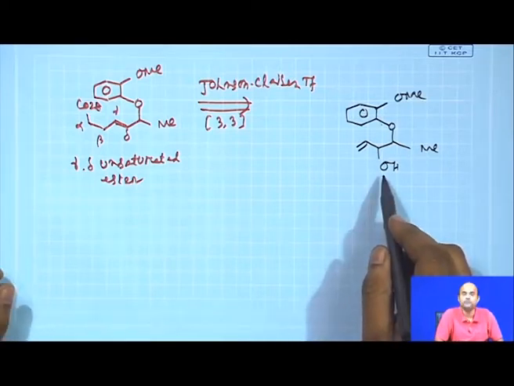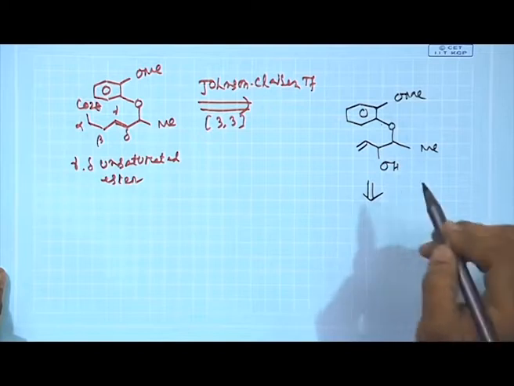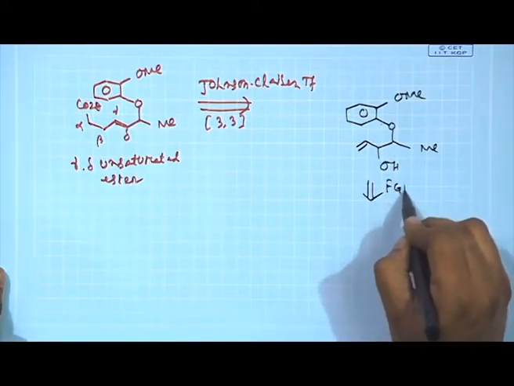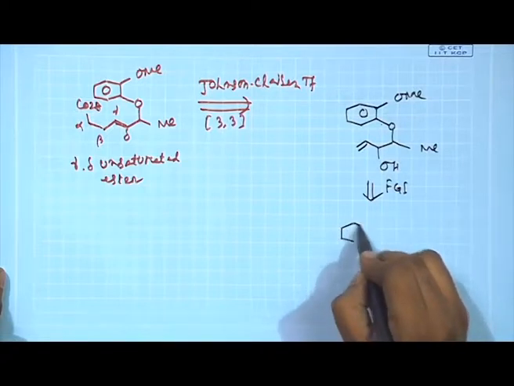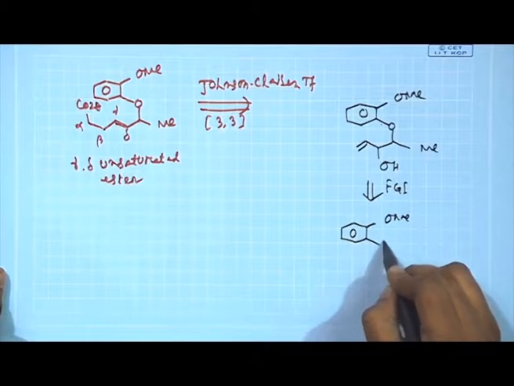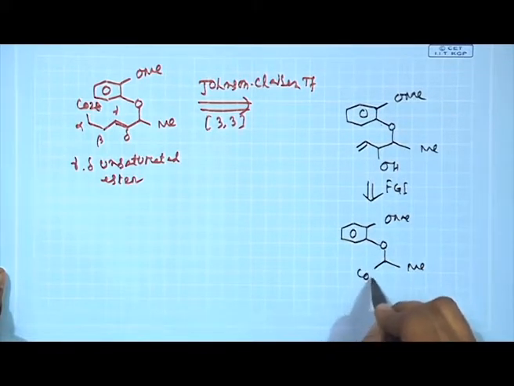So, now we are basically simplifying the target molecule and coming very close to the starting material which has been provided to you. So, now you do some functional group interconversion and come back to an intermediate whose structure is this.